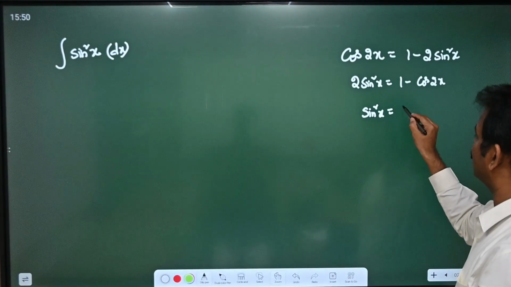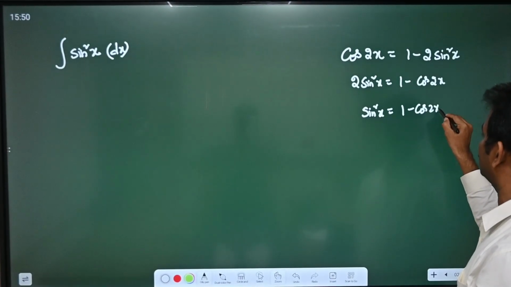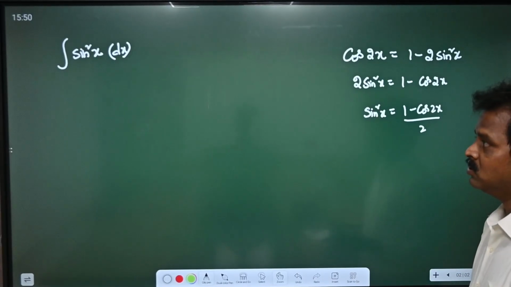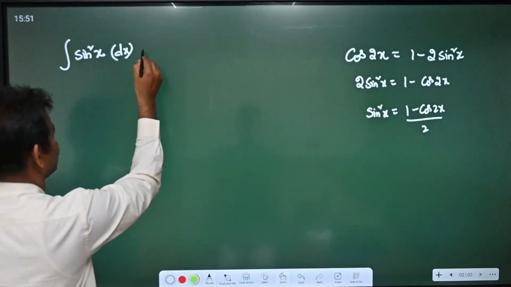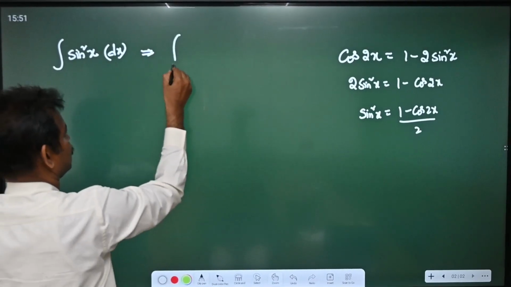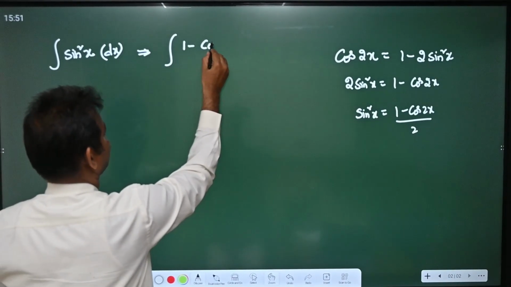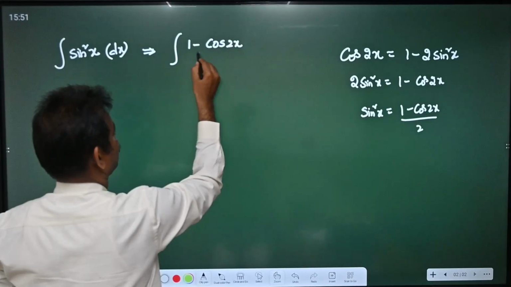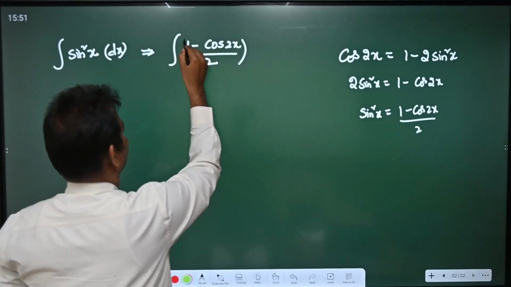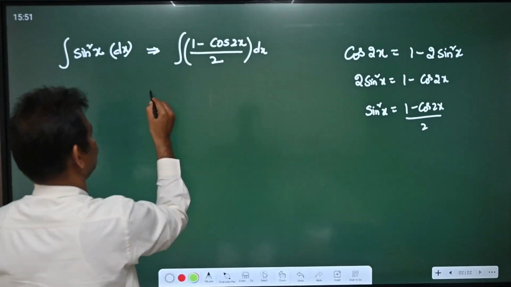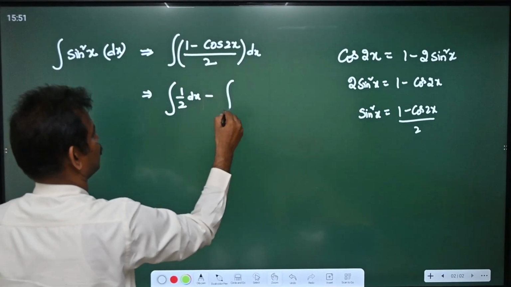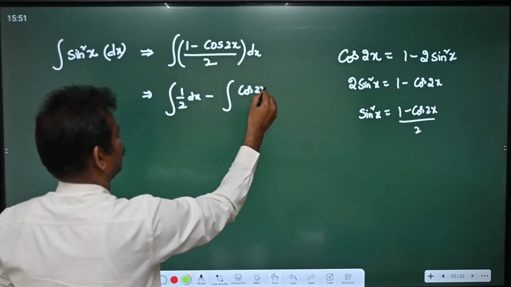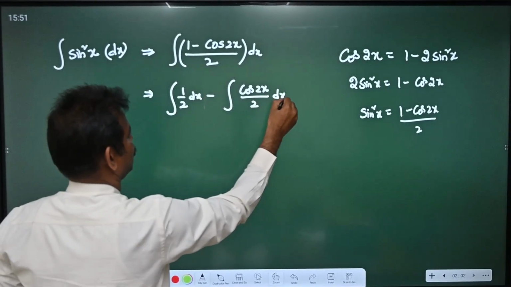Sin square x is equal to (1 minus cos 2x) by 2. So instead of integrating sin square x directly, the same can be written as integral (1 minus cos 2x) by 2 dx. So this can be written as integral 1 by 2 dx minus integral cos 2x by 2 dx.